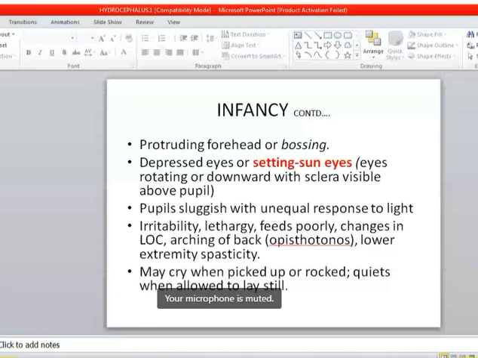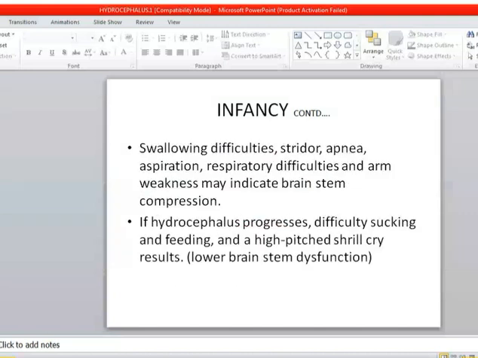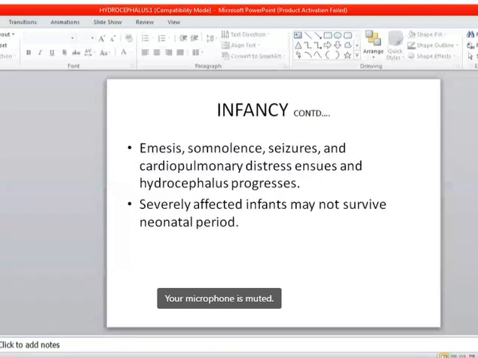They may also present with swallowing difficulties, stridor, apnea, respiratory difficulties, and if the hydrocephalus progresses, difficulty in sucking and feeding and a high-pitched cry can be seen. And there is vomiting, seizure, cardiopulmonary distress as the hydrocephalus progresses, and a severely affected infant may not survive the neonatal period.